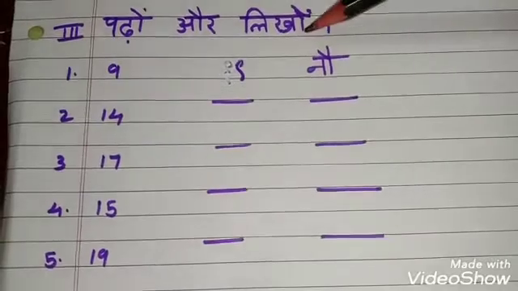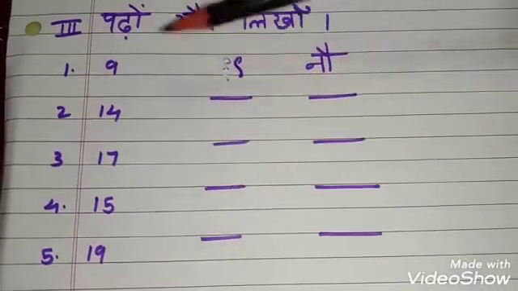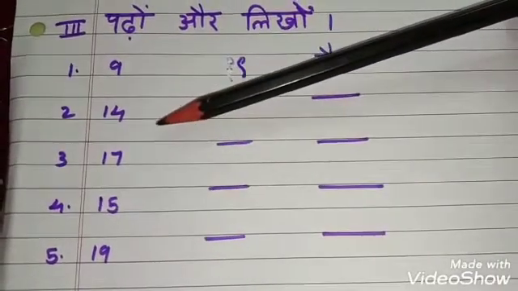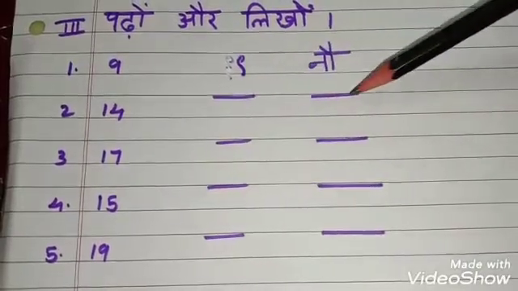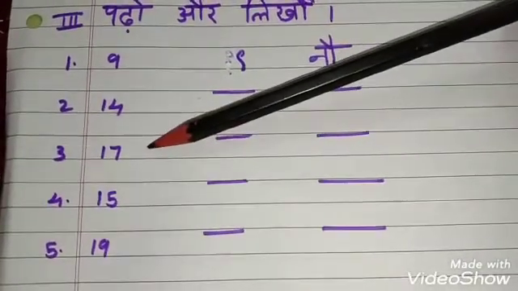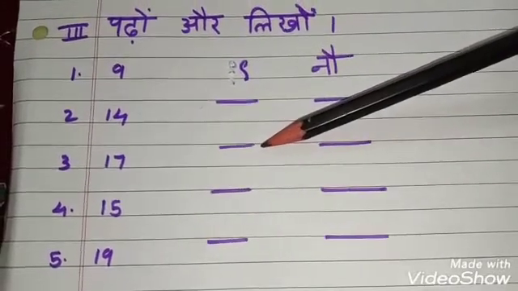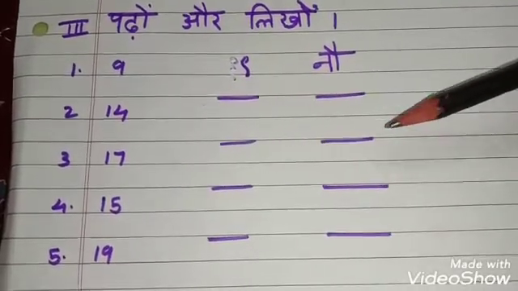Read and write, same as it is. 9. 14, and this is 14. 14 you have to write in numbers. And this is 17. 17 you have to write in Hindi, and here 17.